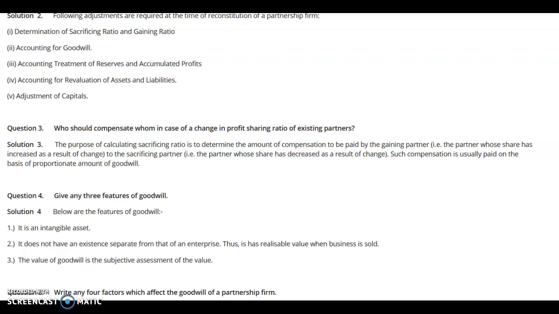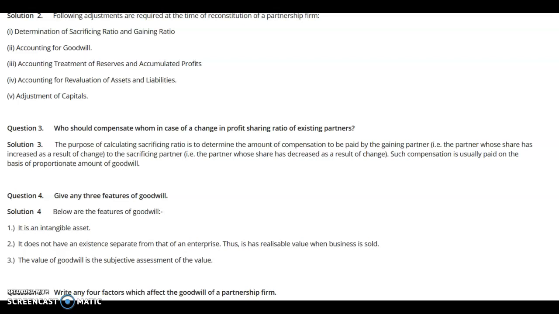For example, A and B are sharing in the ratio of 1:3, which means A has 1/4 share and B has 3/4 share. Now suppose they have changed their ratio into 1:1. That means A now has 1/2 and B has 1/2. When you compare their old share and the new share, you would find that there is a change in the profit sharing ratio, and due to this change, one partner is gaining and the other partner may be losing.